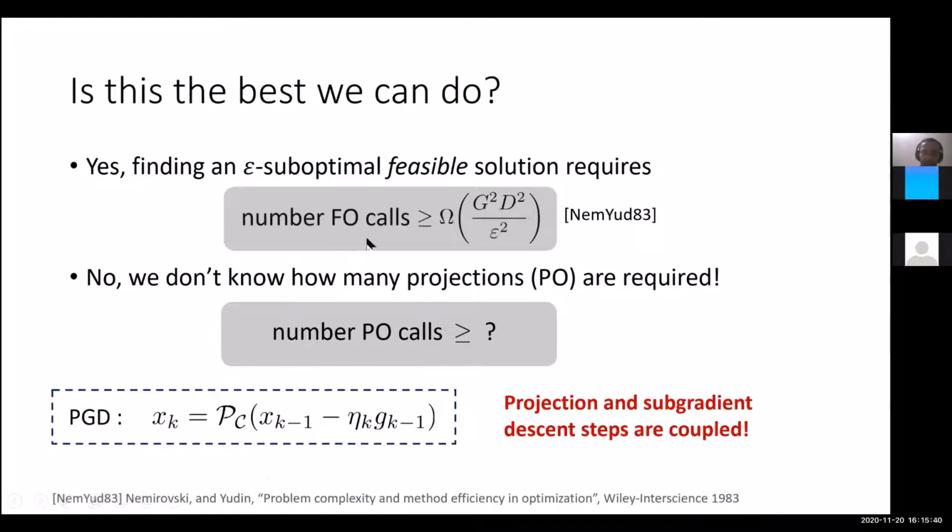We know that the number of first order oracle calls has to be at least 1 over epsilon square, and projected subgradient descent couples both the first order oracle calls and the projection calls. So it also has 1 over epsilon square projection calls. The question we ask is whether we can do any better than 1 over epsilon square. The thing is, we actually don't know of any lower bound on the number of projection calls. Is the question clear? I can maybe take a question if there is something with respect to the question that we are asking.